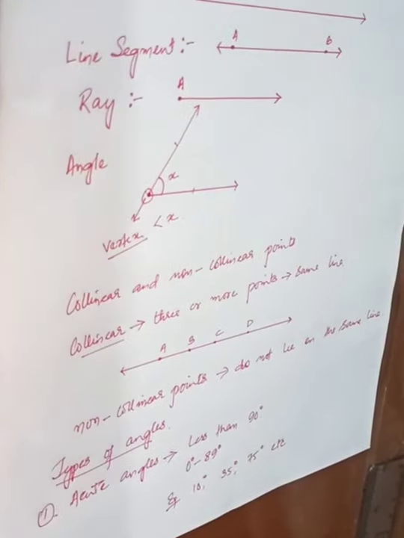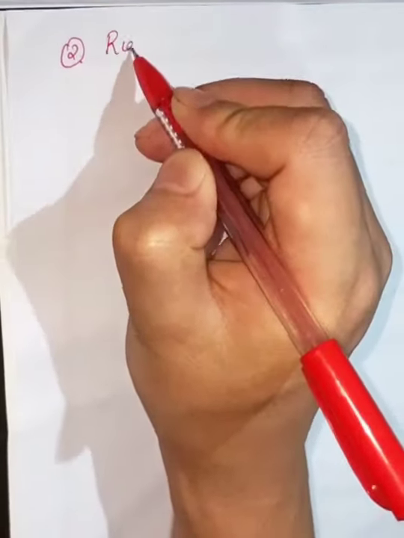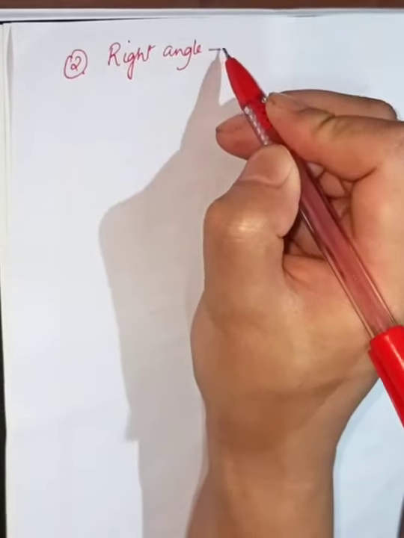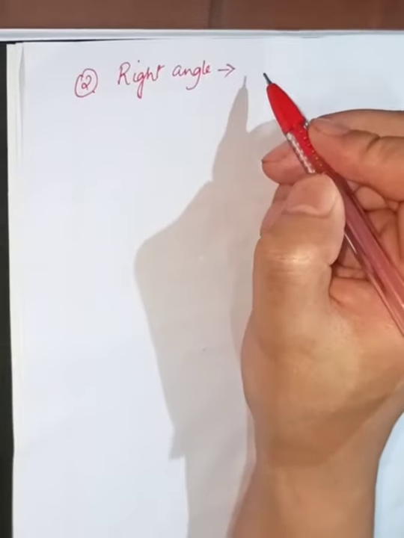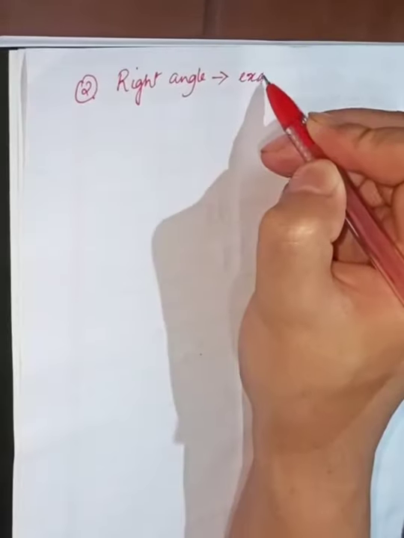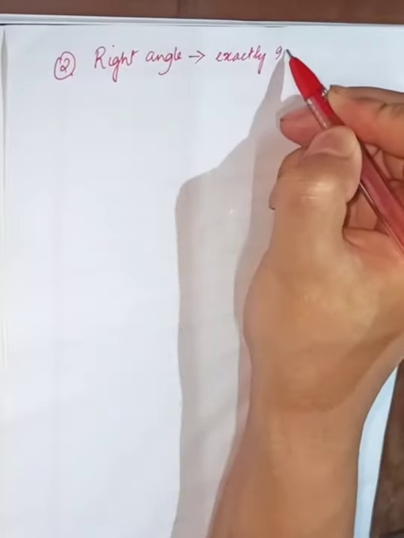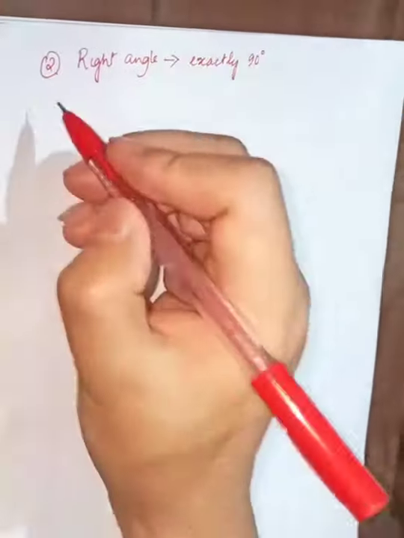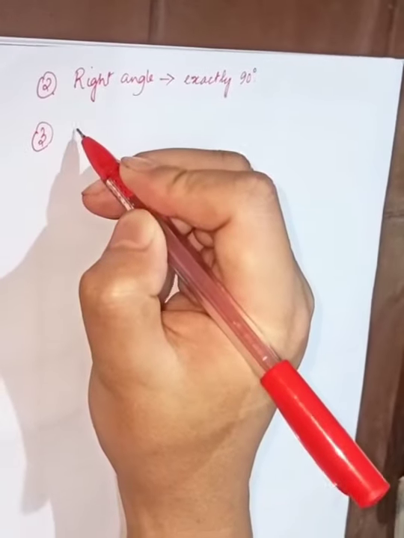I hope all of you understood. Next we have the right angle. What is a right angle? A right angle is an angle that measures exactly 90 degrees. An angle that measures exactly 90 degrees, we call that angle a right angle.